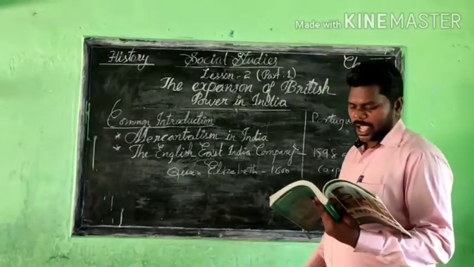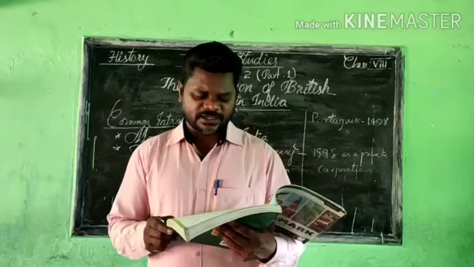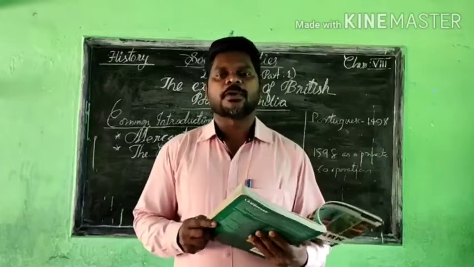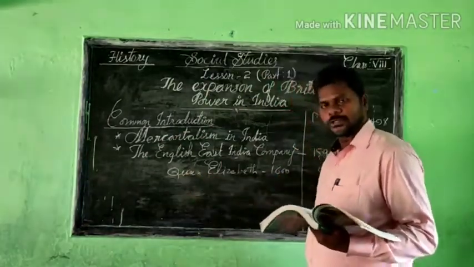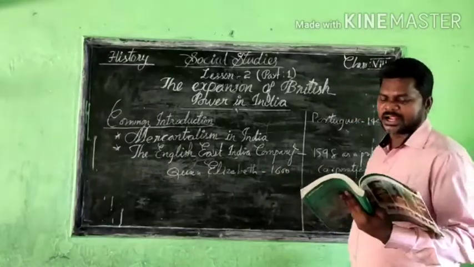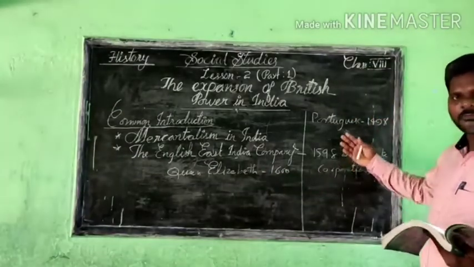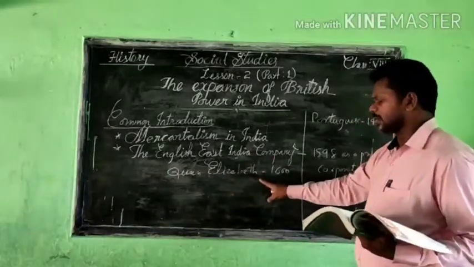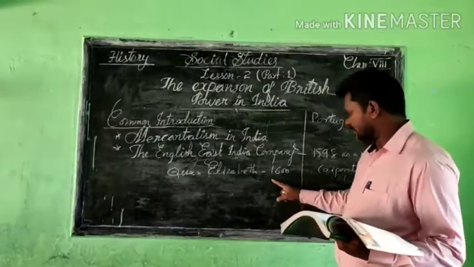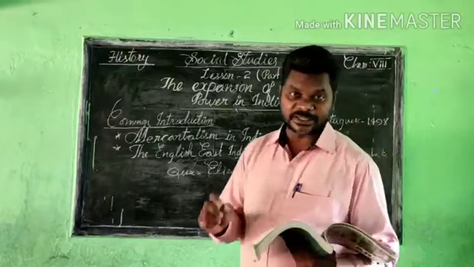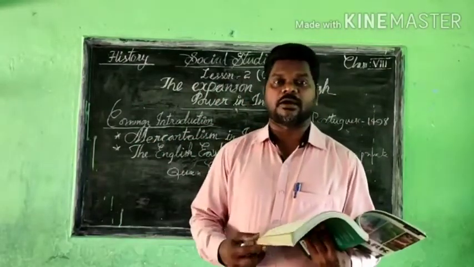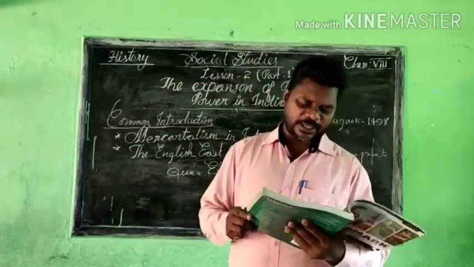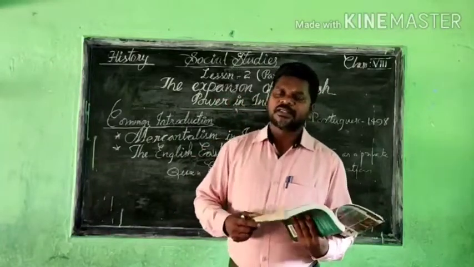Okay, are you getting? And the charter gave the English East India Company a monopoly over trade for a period of 15 years. So because of the permission of Queen Elizabeth in 1600, and as they had already started in 1598 as a private corporation, Queen Elizabeth also gave the permission in 1600 for trade with the Eastern countries, and because of that they went on trading for more than 15 years.